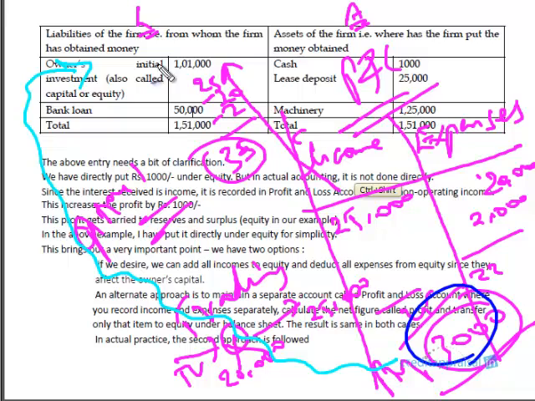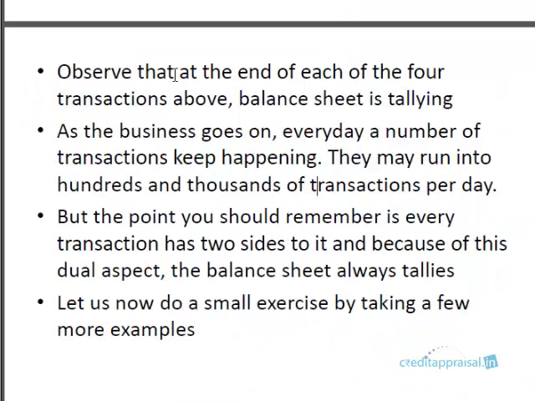But in practice, the option which you discussed in the first mode, where every income and expense item is entered into the owner's capital, is a very lengthy process, and the owner's capital account will be cluttered, and you don't need that. Why do you need the cluttering? So maintain a separate P&L account in which all income and expense items are summarized, and only the final profit figure gets transferred into the owner's capital, either in the form of owner's capital or reserves and surplus, right?